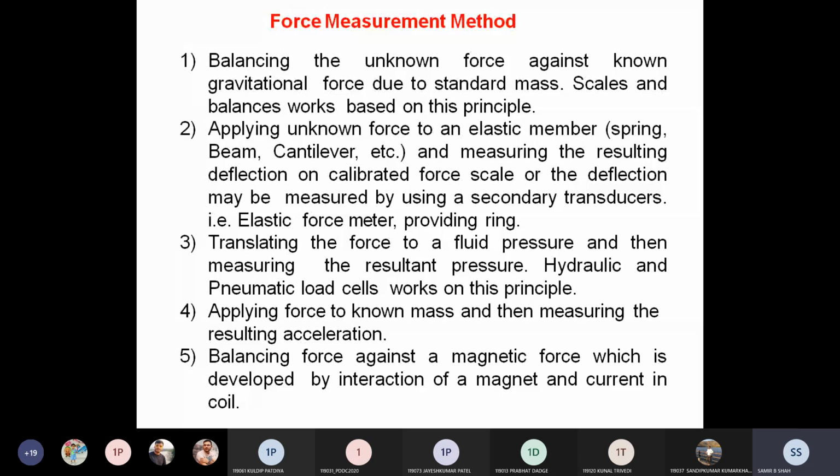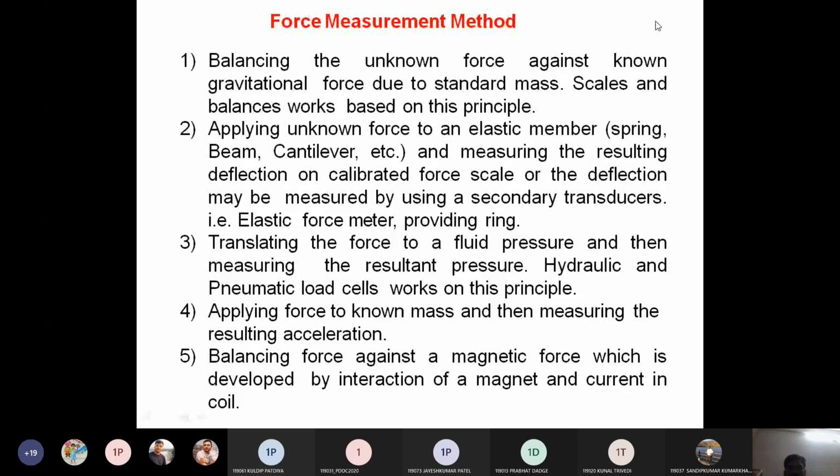There is one example given here, that is the proving ring, which is most probably used in industries. So that may be a good example regarding force measurement. While we talk about the elastic member, we will discuss it one by one.